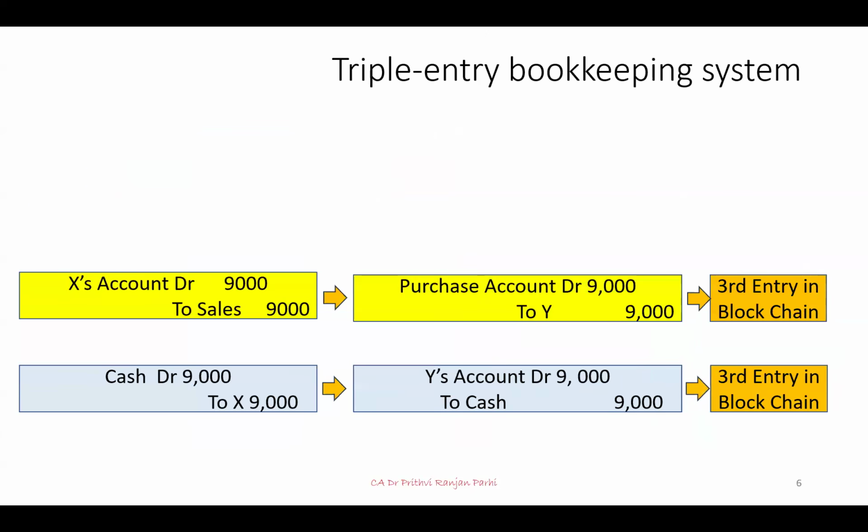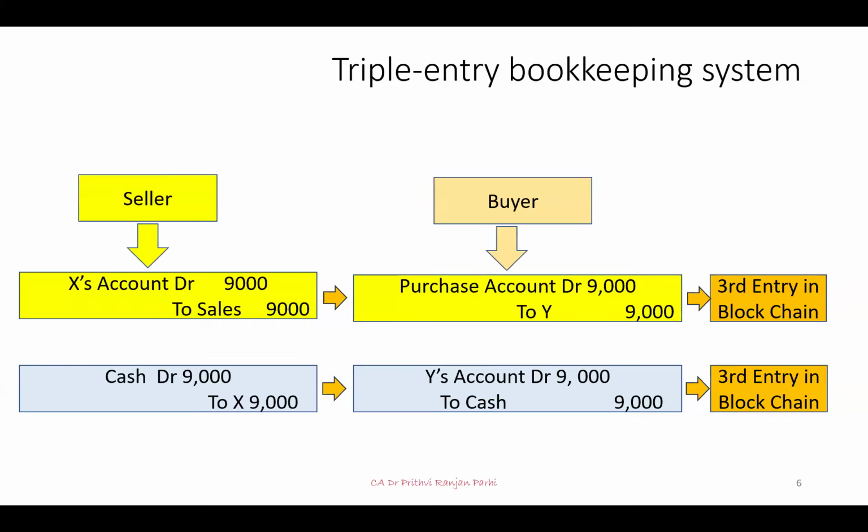Now, whenever an entry is made, suppose a sales entry or a purchase transaction is recognized, or cash payment is made or received, in all these situations the books of account will record the transaction, and at the same time a third entry will be made in the blockchain. That third entry will eliminate the reconciliation. That is why we call it the triple entry system of accounting. In the seller's book and the buyer's book these entries will be made, but a third entry will also be there.